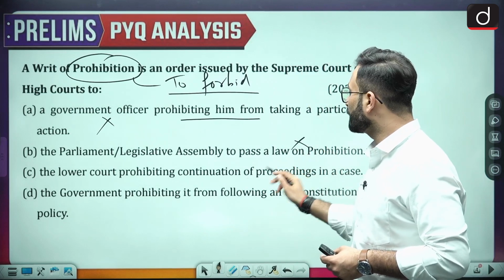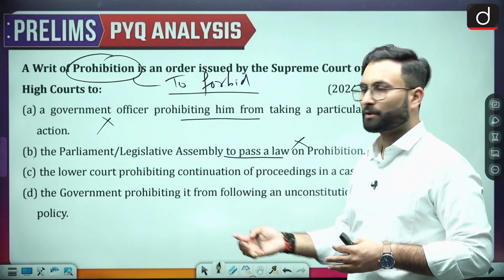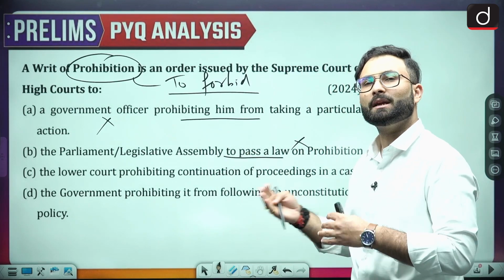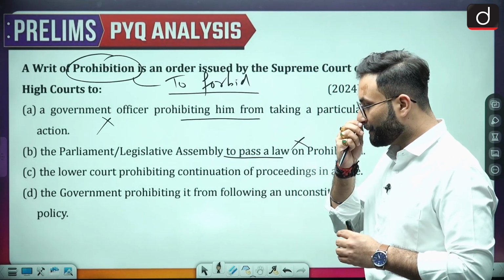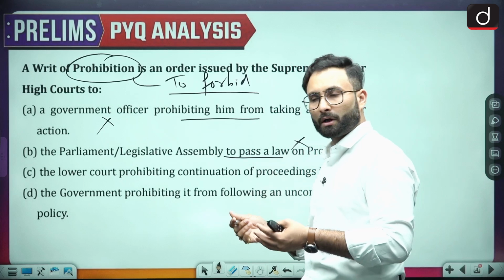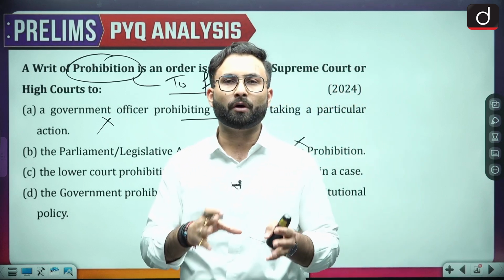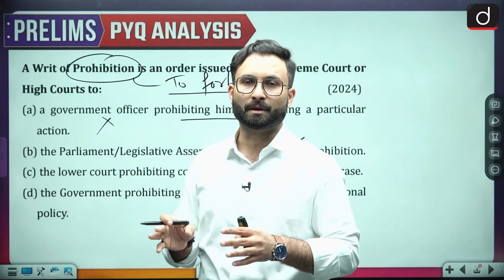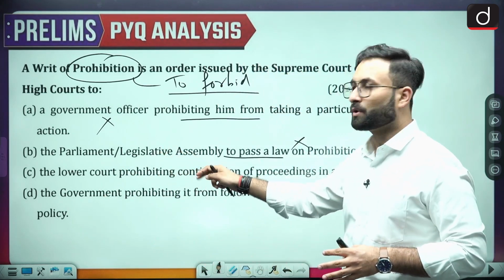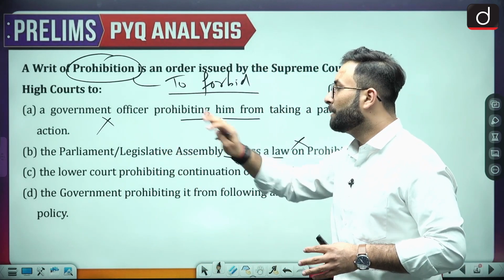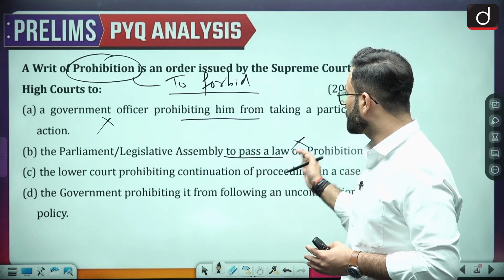Again, this is also incorrect, because that is a direction which has been given to the parliament or the legislative assembly. That would be a mandamus, because mandamus means that there is a particular government body which you are directing to perform the duty for which they are responsible. Not particularly this one, because here they are giving direction to the parliament or the legislative assembly, so that is also not true.